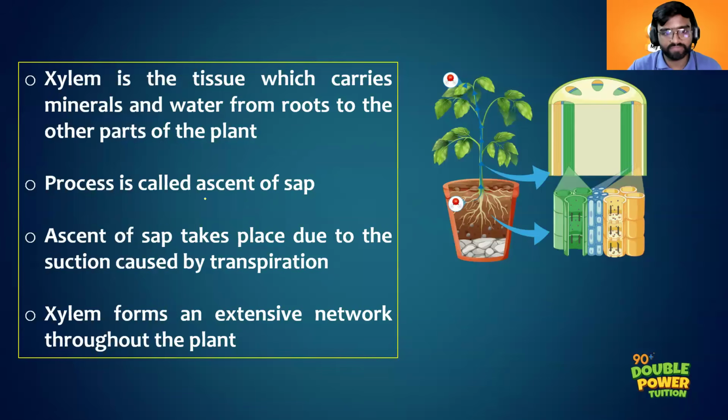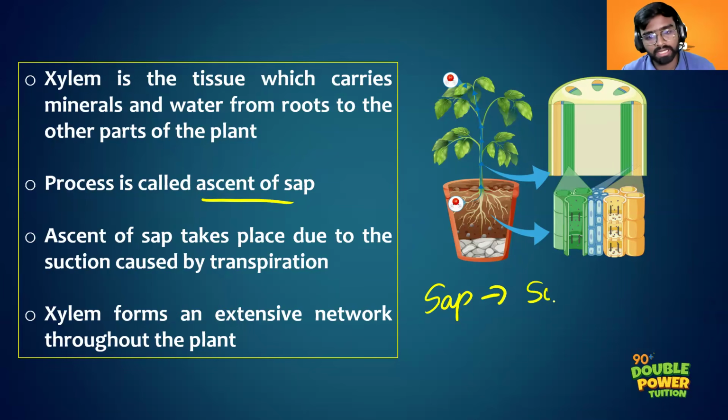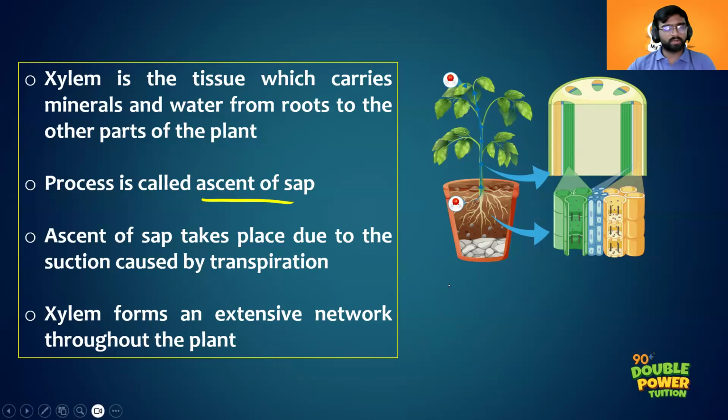Ascent of sap. So the component that is getting transported through the xylem is actually sap, right? I had already said sap is not pure water, right? Their main component is sucrose. So actually through the xylem, the sap is getting transported to greater heights, right?